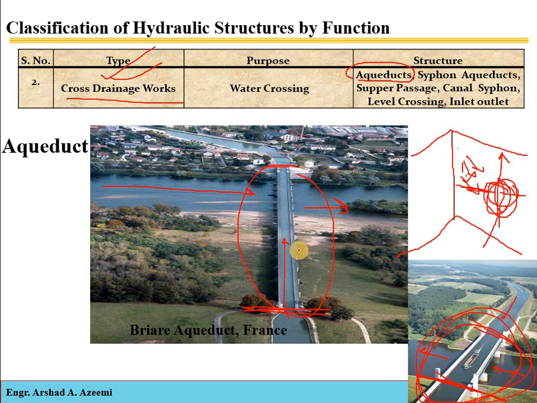Simply we can say that an aqueduct is a structure that is a water course, that is a pipe, that is a ditch, that is a canal, that is a tunnel, which is carrying the water from one point to another point. We are interested just in transporting the water from one point to another point. We have to safely transfer this water from one point to another without mixing with this natural drain. So this waterway, this water course, this pipe, this ditch, this canal, this tunnel is called the aqueduct.